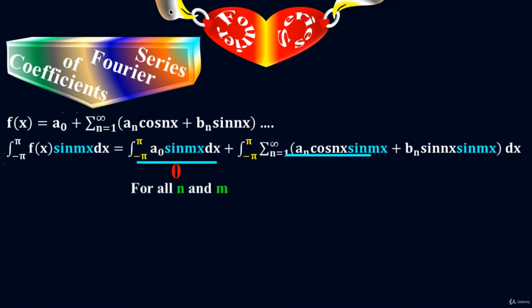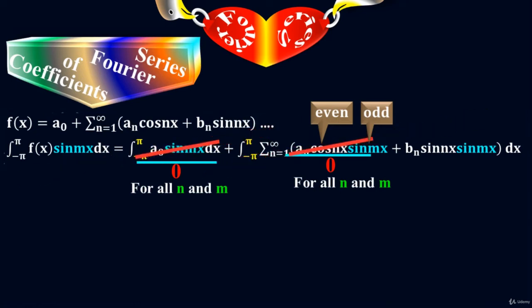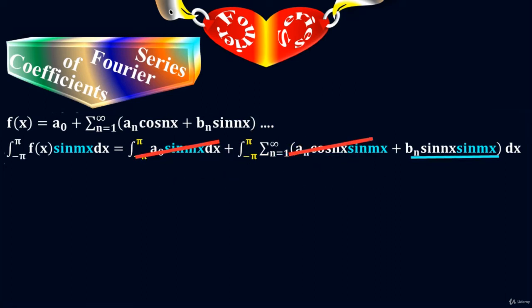Sin mx is an odd function and cos nx is an even function. Even times odd equals odd, and in Fourier series, the integral of an odd function equals 0. These two terms will be 0, and I am left only with the last one, b sub n.